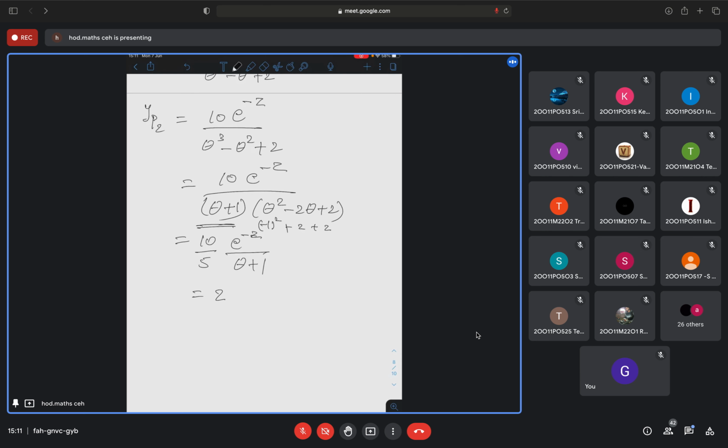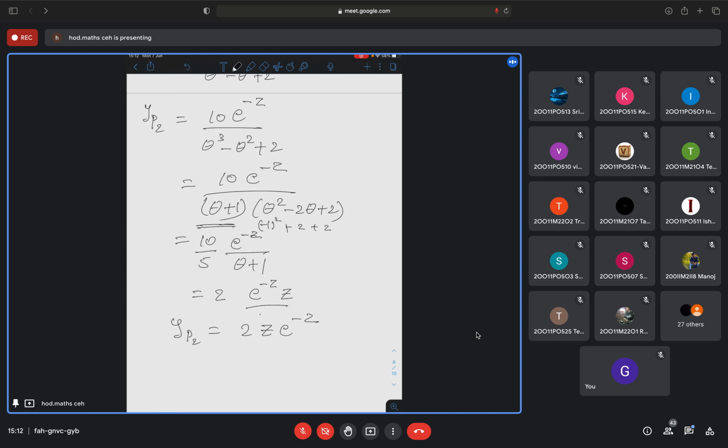Now, whenever f of a is equal to 0, what do I need to do? The formula is e to the power minus z, z to the power k, where k is the number of times the root is repeated. How many times is minus 1 repeated? Only once, divided by k factorial, which is 1 factorial. So overall I get 2 into z into e to the power minus z. This is yp2. Hope all of you understood these things.